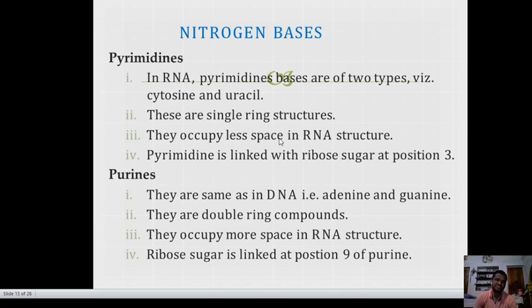Then the nitrogen bases. Pyrimidines: in RNA, pyrimidine bases are of two types, cytosine and uracil. These are single ring structures. They occupy less space in the RNA structure. Pyrimidine is linked with the ribose sugar at position 3. And then purines, which are the same as in DNA, adenine and guanine. They are double ring compounds. Purines occupy more space in RNA, and the ribose sugar links at position 9 of the purine.